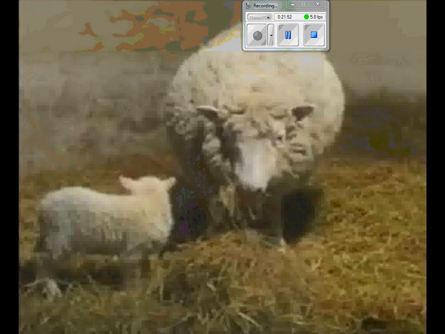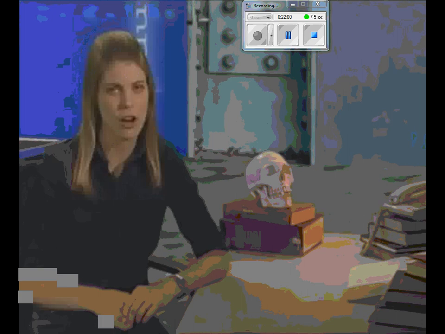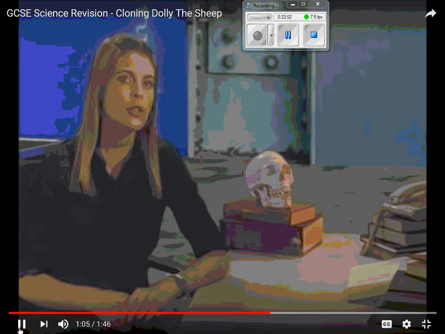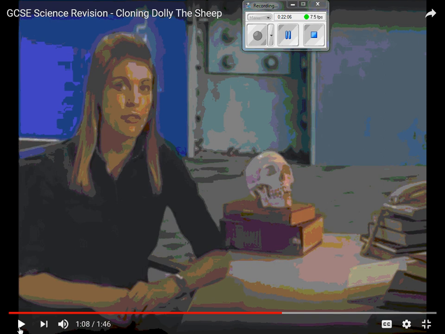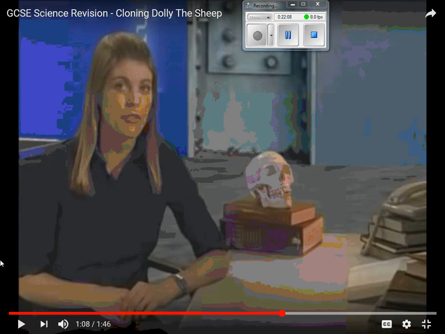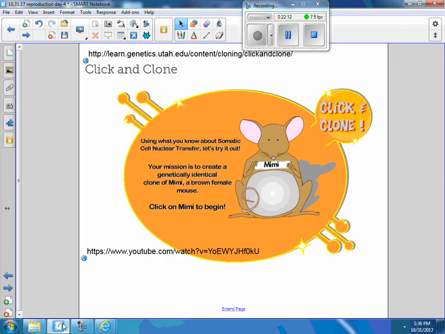Do you think that's possible to do in humans? Scientists proved that adult cells carry workable versions of all genes necessary to produce an entire new organism. They proved that it was possible to clone a whole new organism. It is possible, but here's the problem. It didn't take them one trial. They had to do it 277 times.